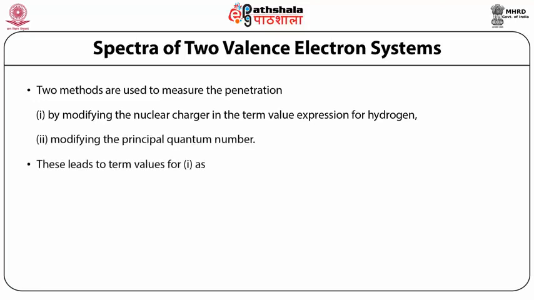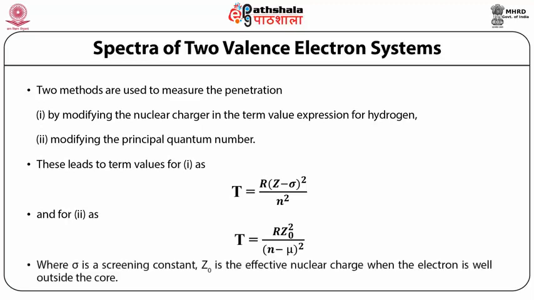This leads to term values: for the first case, where we modify the nuclear charge, T = R(Z − σ)²/n², and for the second case, where we modify the principal quantum number, T = R Z₀²/(n − μ)², σ being the screening constant introduced already. Z₀ is the effective nuclear charge when the electron is well outside the core.